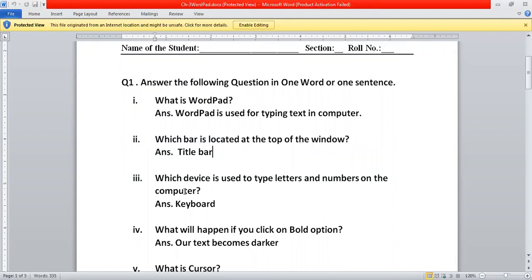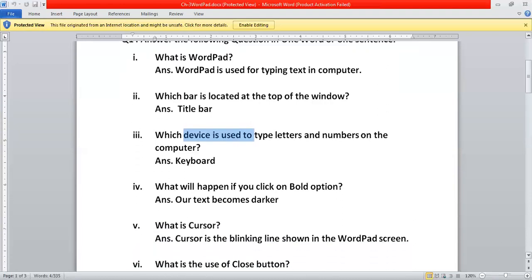Next question. Which device is used to type the letters and numbers on the computer? So which device, girls? It is the keyboard. Yes, so with the help of the keyboard, we can type numbers, we can type the letters. Yes or no?